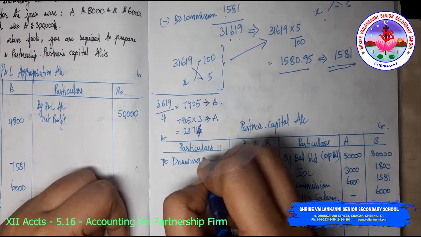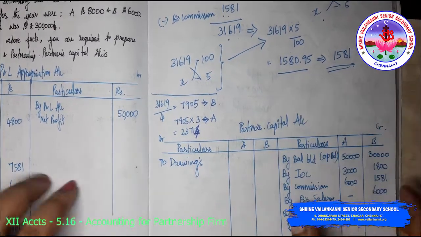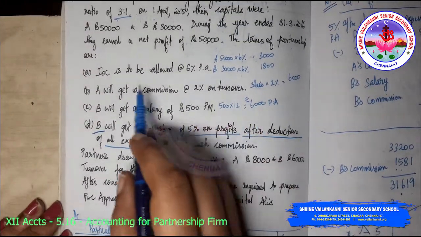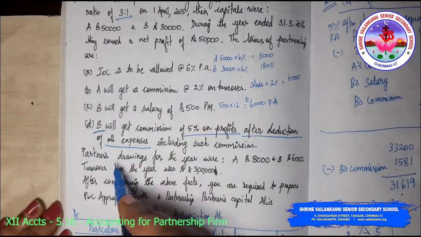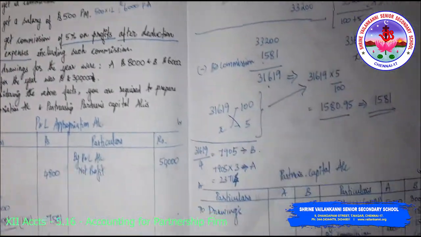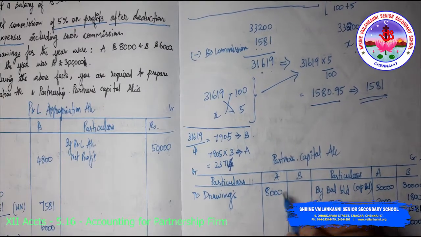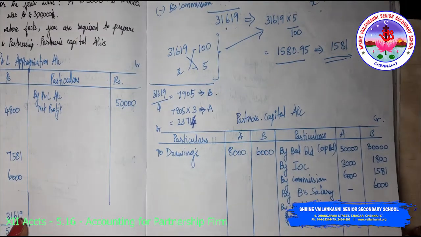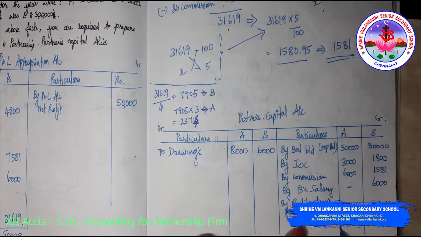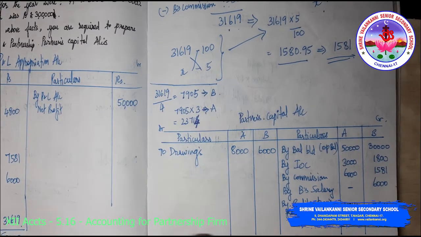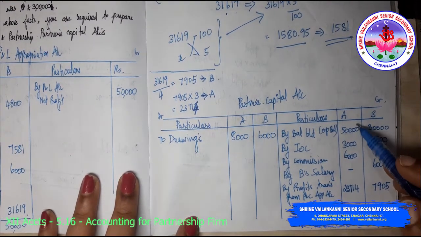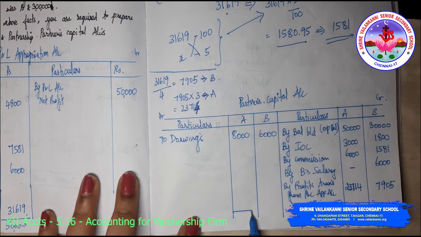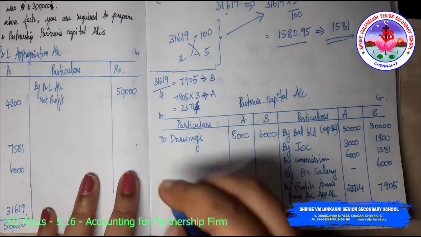Okay, then drawings. Only the drawings is given. Interest on drawings need not be considered because the partnership deed does not provide for it. The terms of the partnership are they have given only these 4 points. So drawings alone is given, so we will just consider drawings alone. So A's drawing is 8,000, B's drawing is 6,000. I'll calculate the total of the credit side. I have finished totaling the A column. I'm getting 82,714. So minus 8,000 if I do, I will be getting the closing capital.